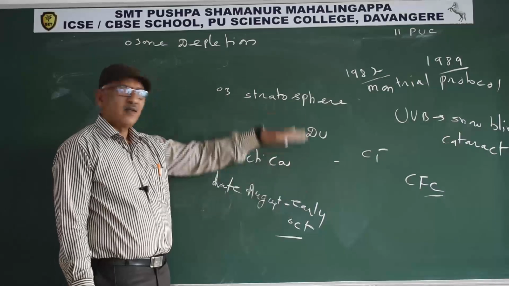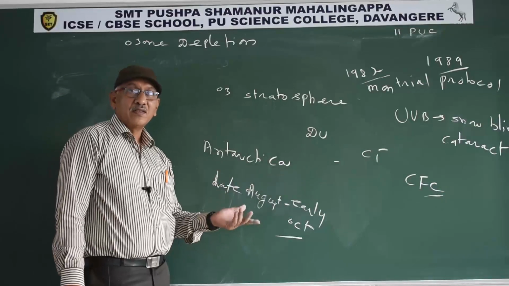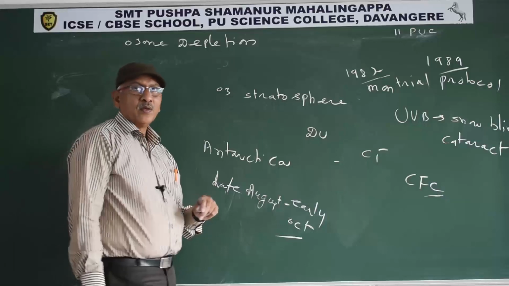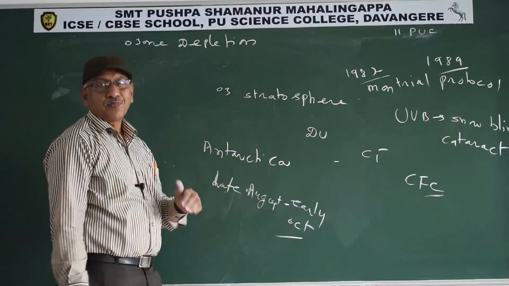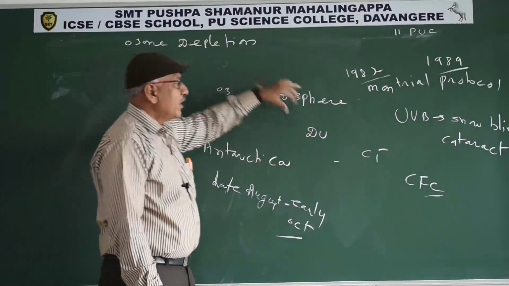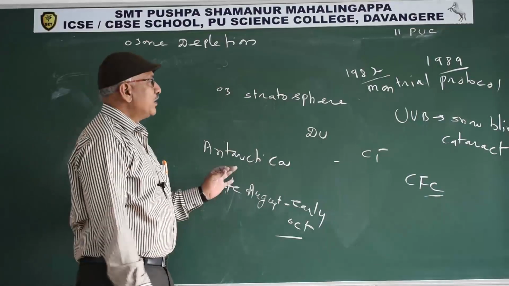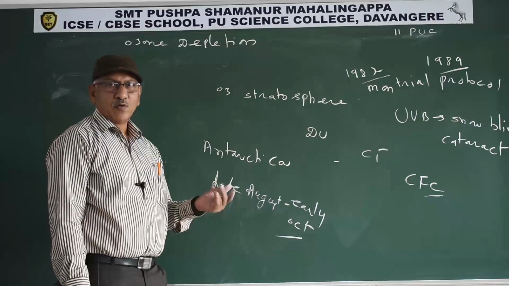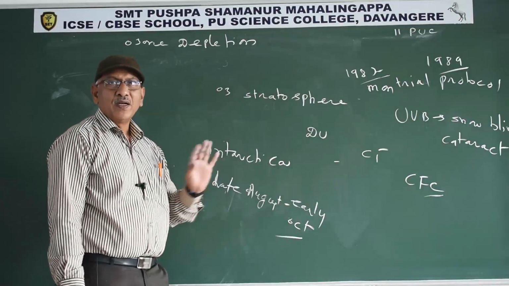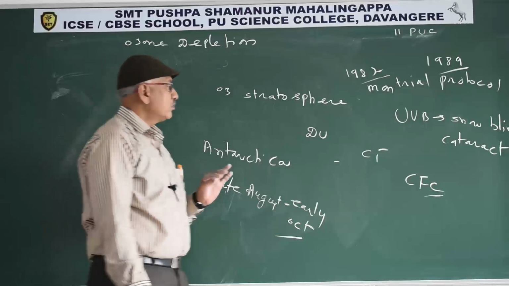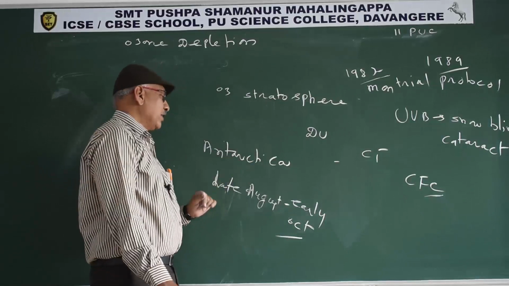The atmospheric layer present above the troposphere is known as the stratosphere. The ozone present in the stratosphere is known as the ozone umbrella. It prevents UV rays from reaching the earth's surface. Mainly UVC is completely absorbed, whether the ozone layer is thick or thin. The thickness of the ozone layer is measured in Dobson units.